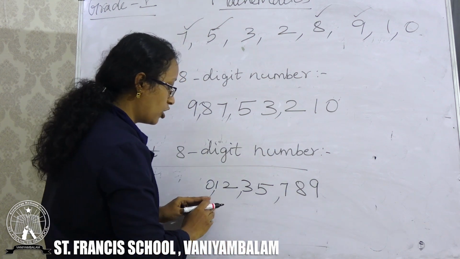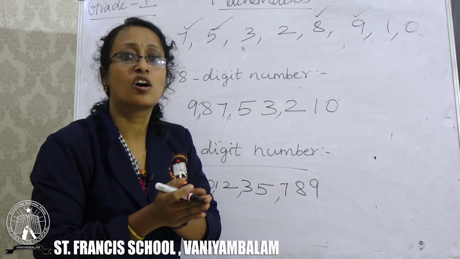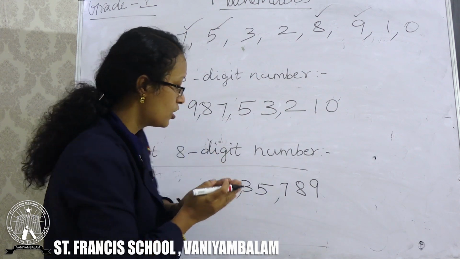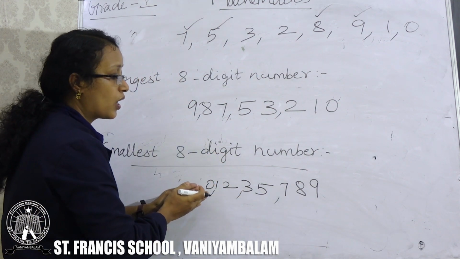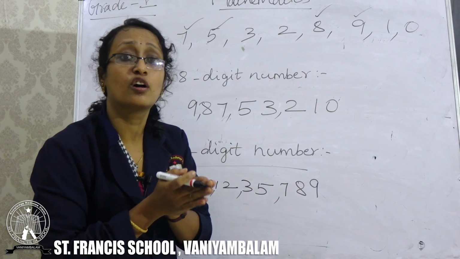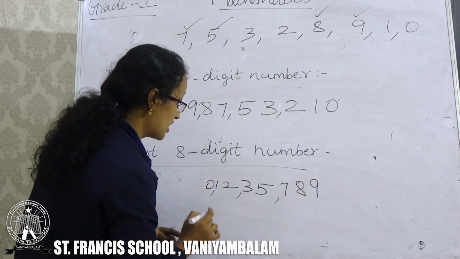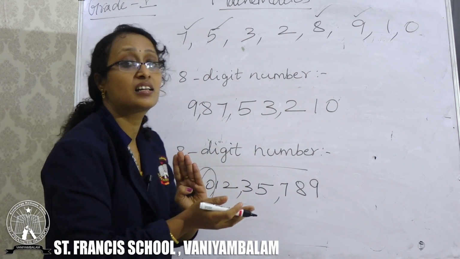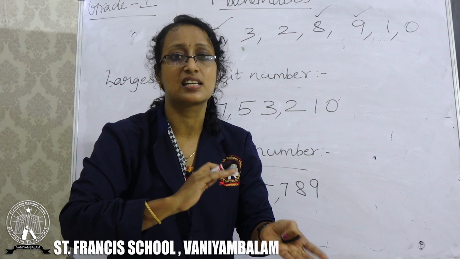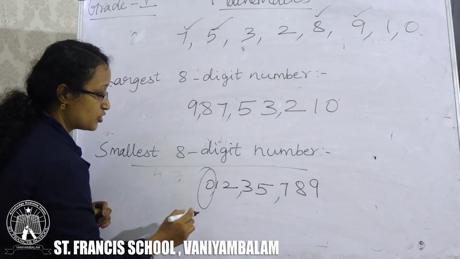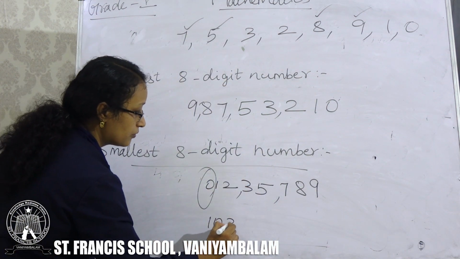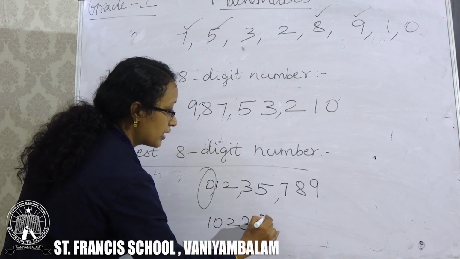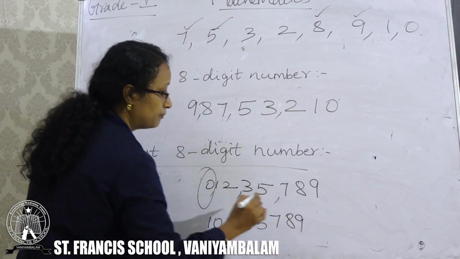No, because any number will not start with 0. You can't read the 0 in front of any number because 0 has no value. So what you have to do is just interchange the first and second digit. If I interchange this, what I'll get? 2, 3, 5, 7, 8, 9.